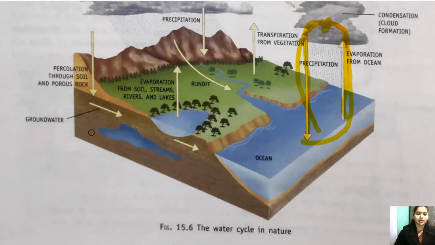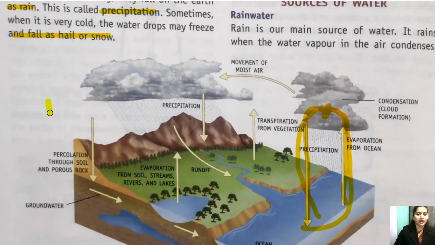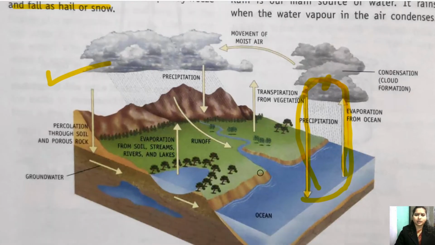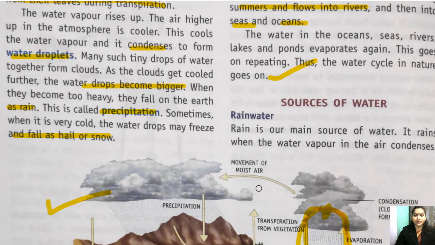Children, this diagram is very important. You have to draw this in your fair notebook. Okay. I'll tell you in front of which question you have to draw it when I discuss the question answers. Then I'll tell you where you have to draw this diagram, but you have to draw it, children. Okay. So that was about the water cycle. I think it is clear. If not, you can again ask me any questions from this topic.